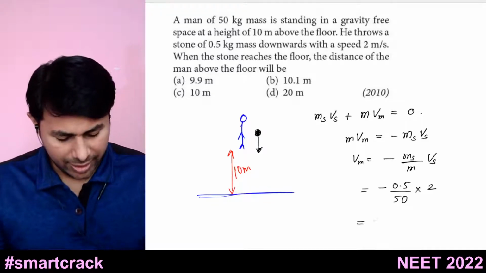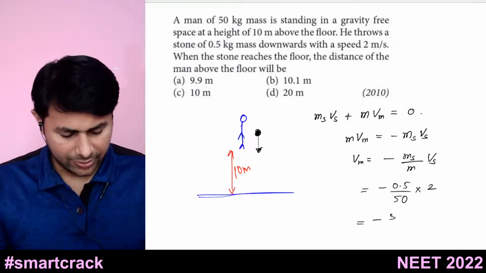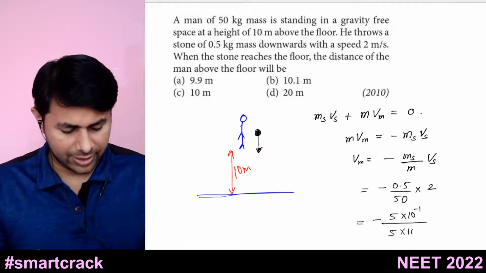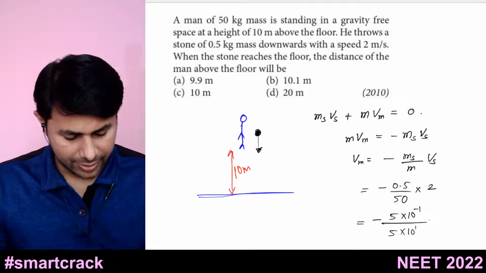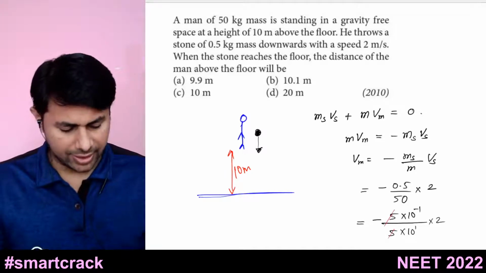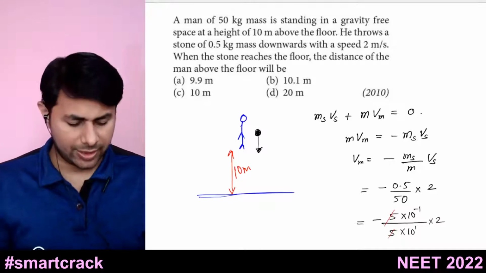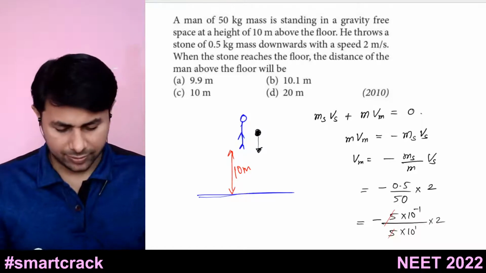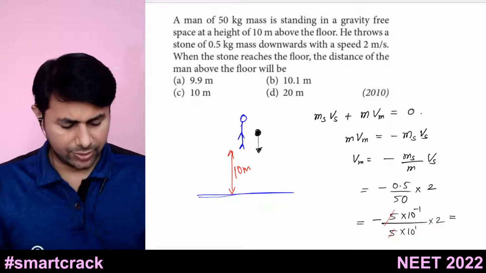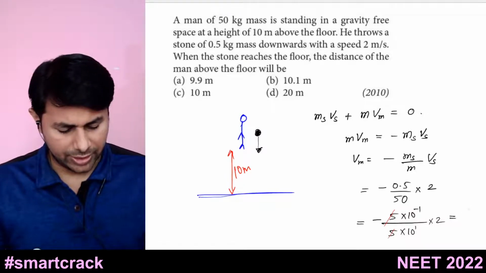So this can be written as 5 into 10 raised to minus 1, and 50 can be written as 5 into 10 raised to 1. Okay, so we have this 2. So 5 and 5 get cancelled. 10 raised to 1, if we take it in the numerator, becomes 10 raised to minus 1. So we can say that this is equal to 2 into 10 raised to minus 2, or 0.02.